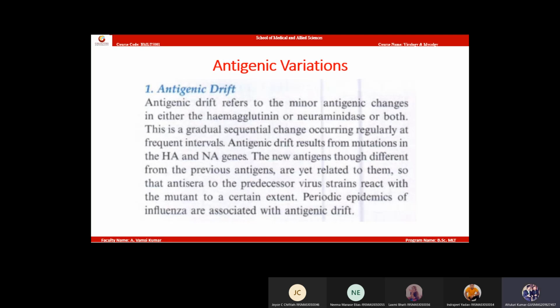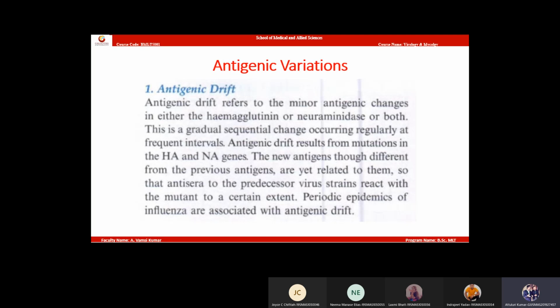Is it clear, everyone? So antigenic drift refers to the minor antigenic changes in either hemagglutinin or neuraminidase spikes or both. This is a gradual sequential change occurring regularly at frequent intervals. Antigenic drift results from mutations in HA and NA genes.